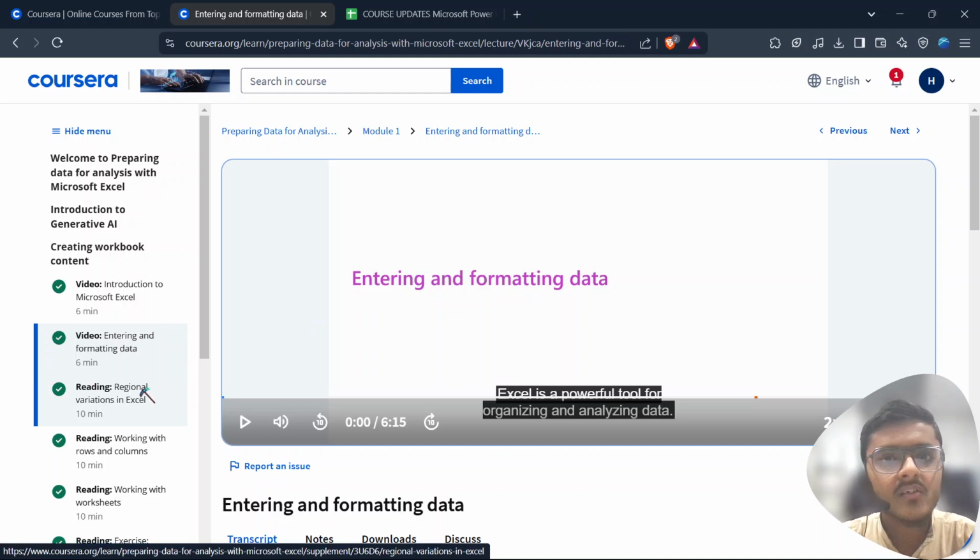Then we have regional variations in Excel. It was about the different currency formats and separators. For example, we use a comma, and some countries use a decimal or period. Moreover, we talked about languages. If you select Hindi or English, it will differ very little, but it will differ in the functionalities.